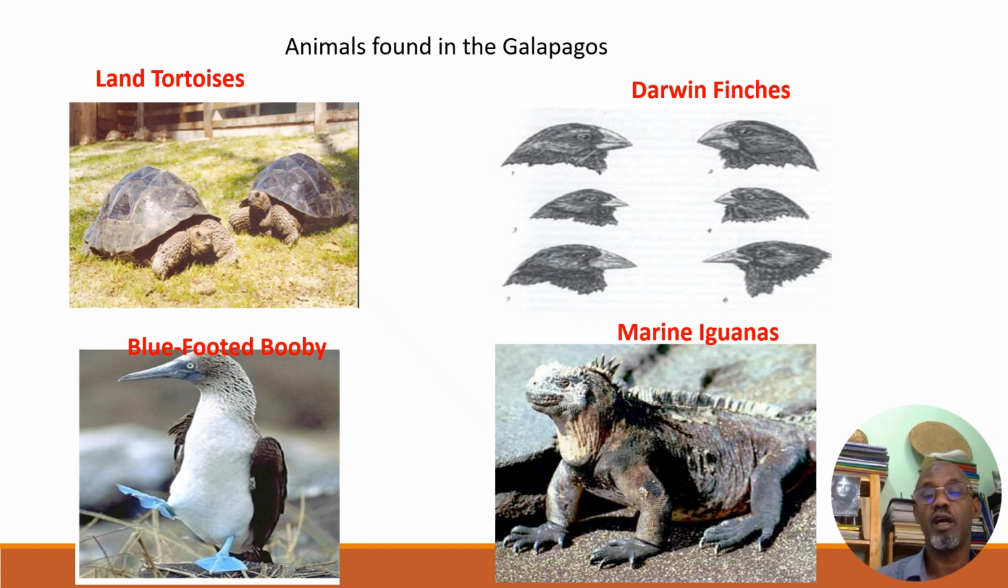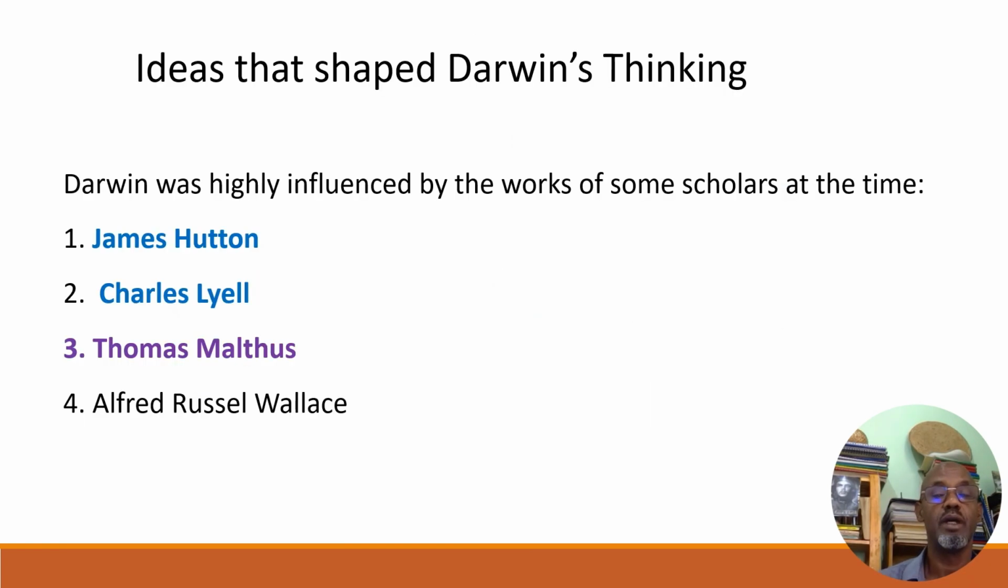Animals found in the Galapagos Islands: Darwin's finches, land tortoises. You can see the blue-footed booby, this bird is also there. The marine iguana, you can see it here, down there. The marine iguana is this one. He was really amazed by the biodiversity of animals and plants, flora and fauna, in the Galapagos Islands.